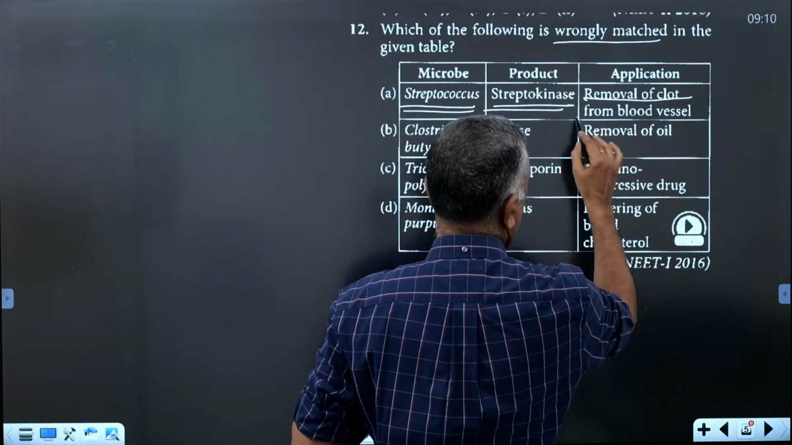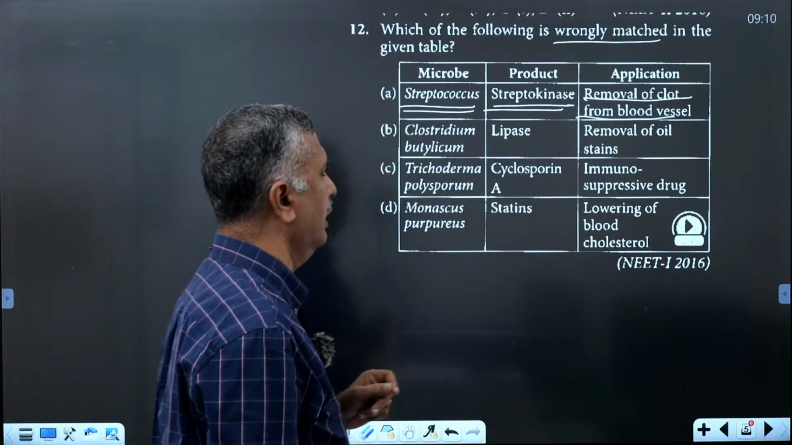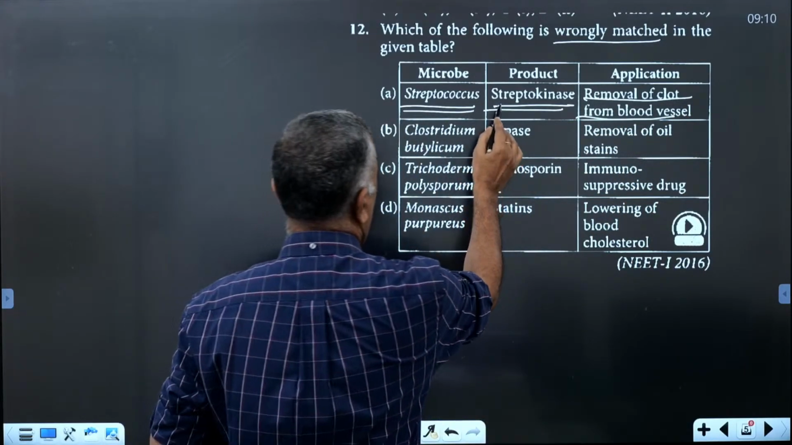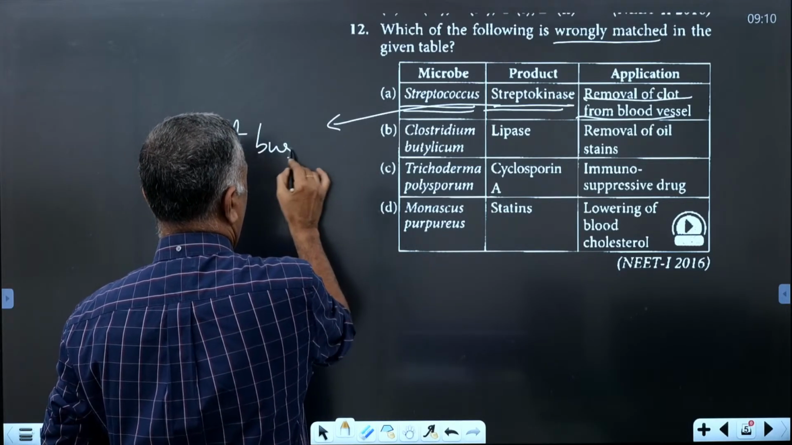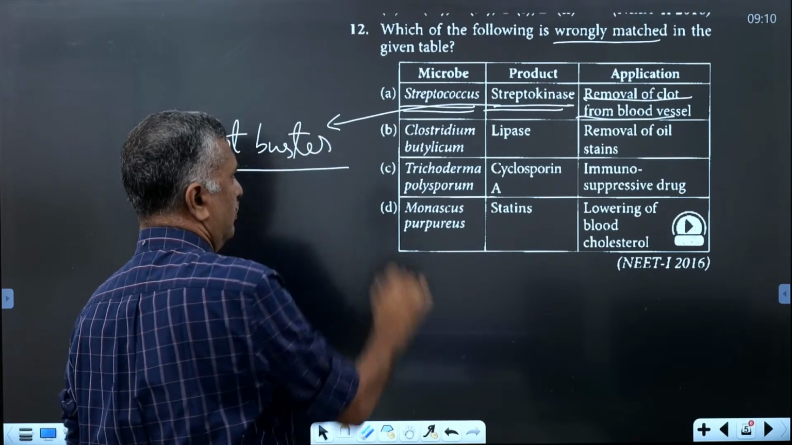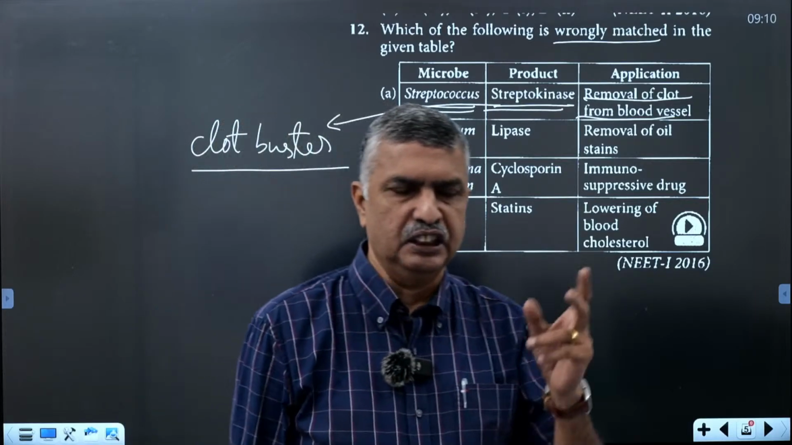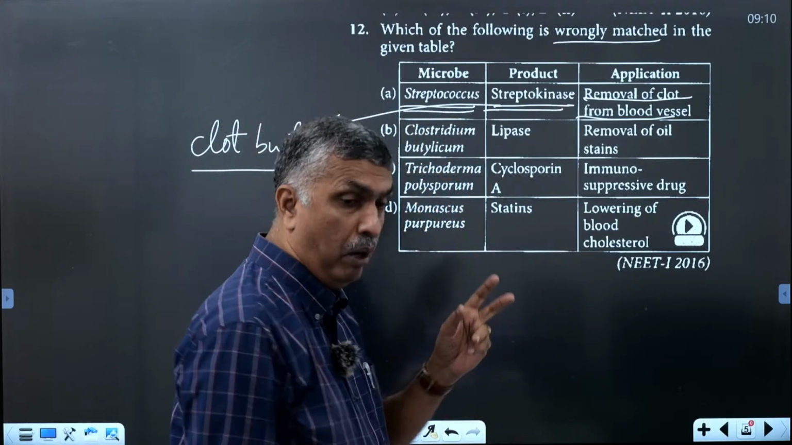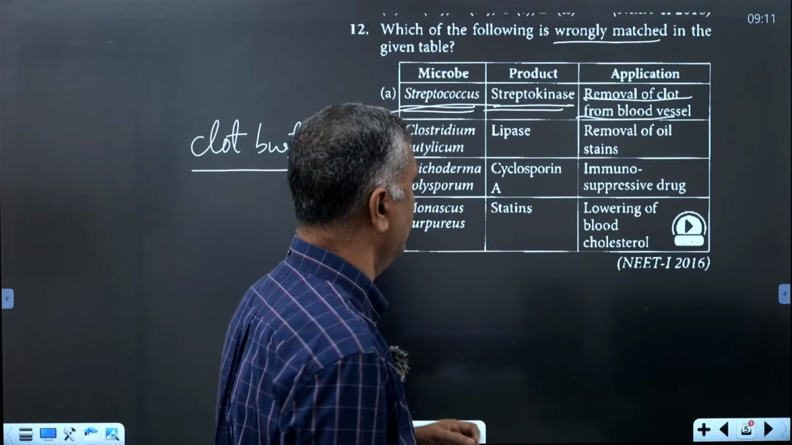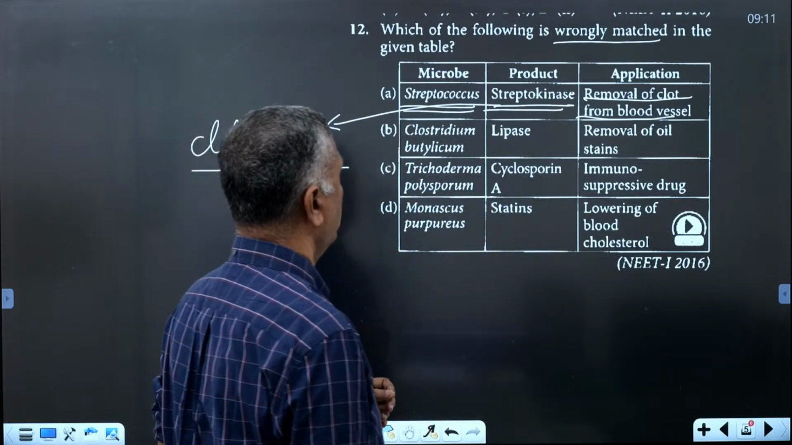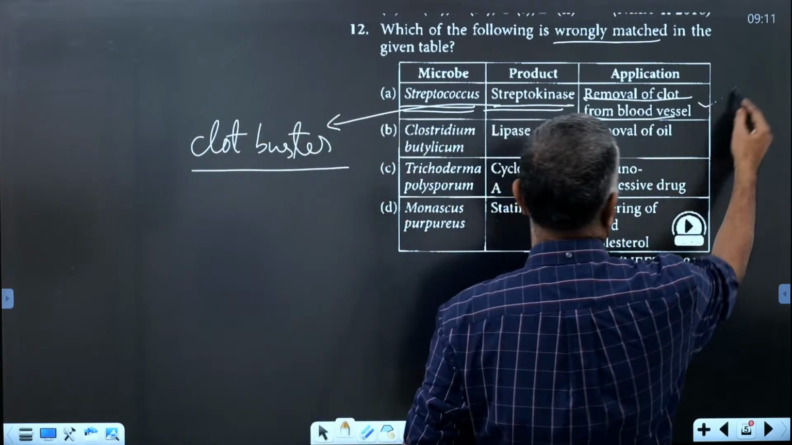removal of blood clots from blood vessels. That is the clot buster. Streptokinase is otherwise called clot buster. This is used for treating patients suffering from myocardial infarction leading to heart attack. That is the first one, Streptococcus, and it is a correctly matched pair.